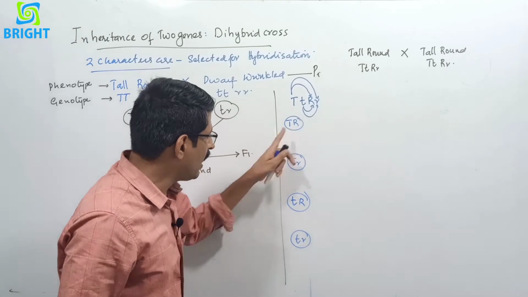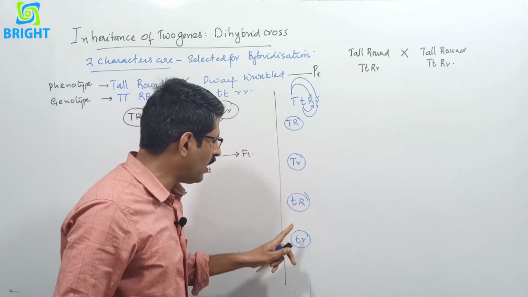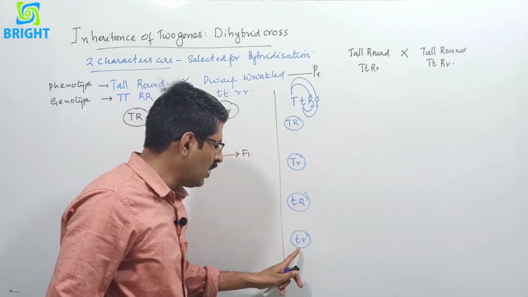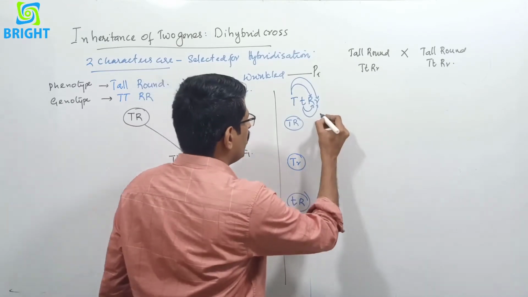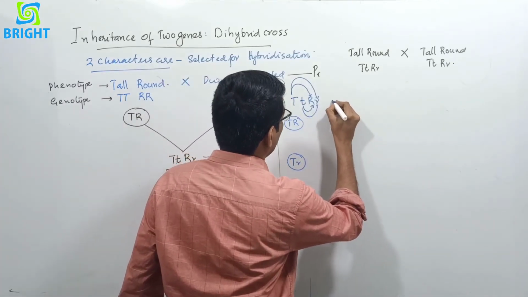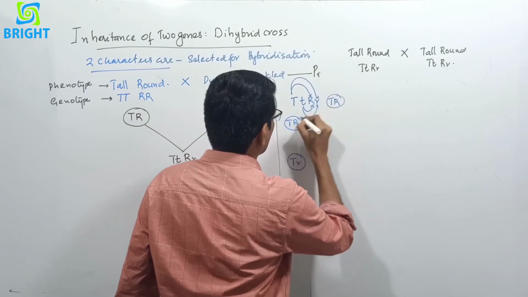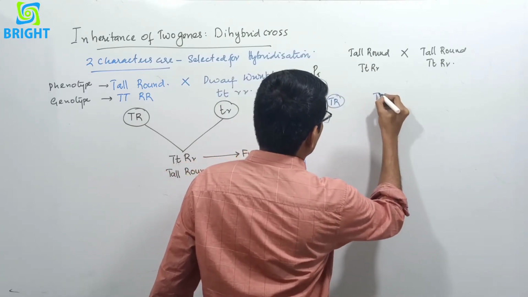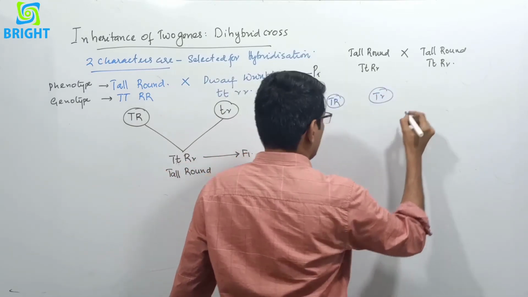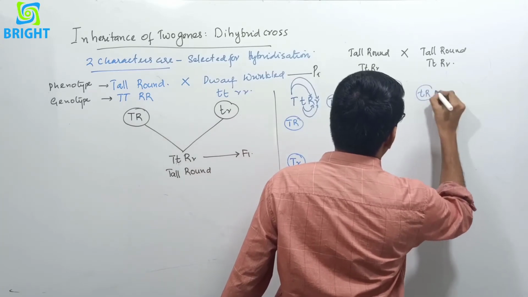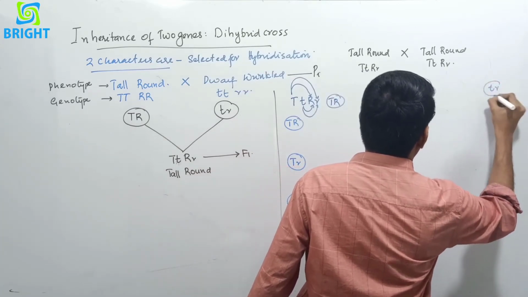One is with capital T capital R, another is with capital T small r, another is with small t capital R, and small t small r. So the same types of gametes here: capital T capital R, capital T small r, small t capital R and small t small r.